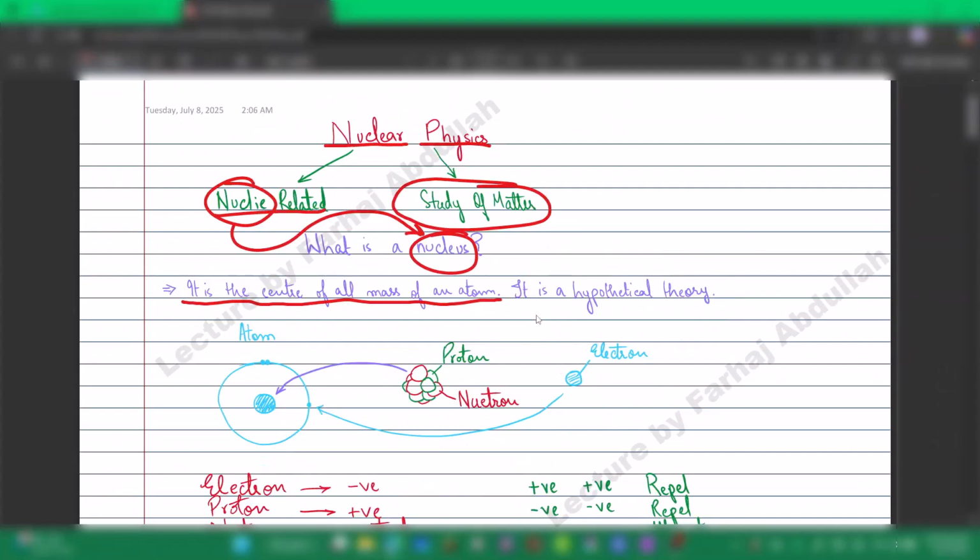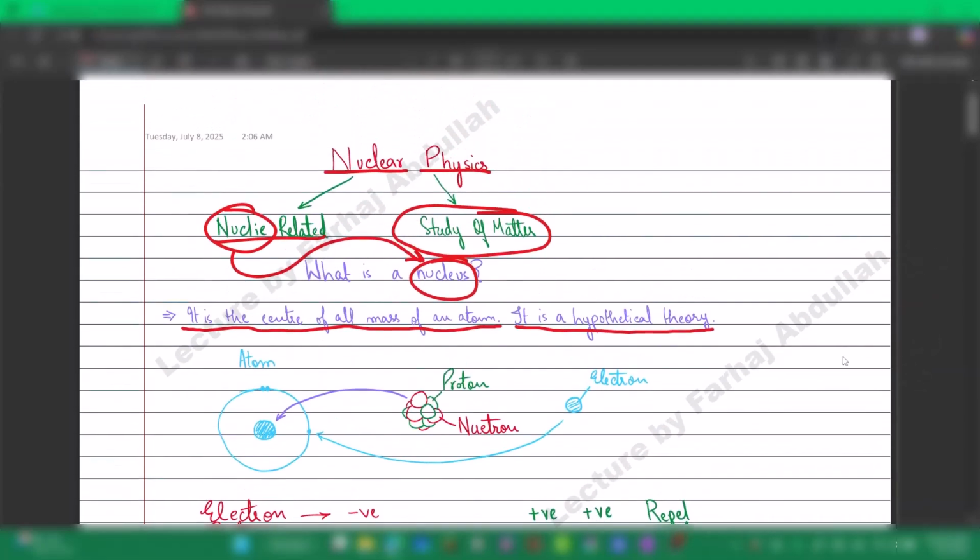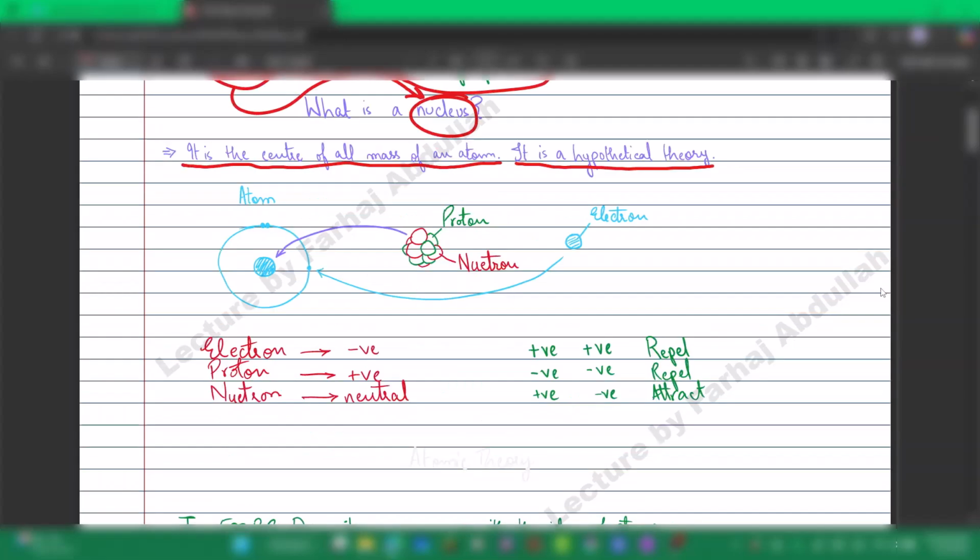Now the second point: it is a hypothetical theory, meaning none of this has actually been visualized by the human eye. We have not seen atoms as clearly as this, the atomic structure as we know today. So it is just a hypothetical theory, meaning we can prove it and provide evidence for it, but we cannot show it directly. The atomic structure as we know today looks something like this, with the nucleus sitting in the center like this.